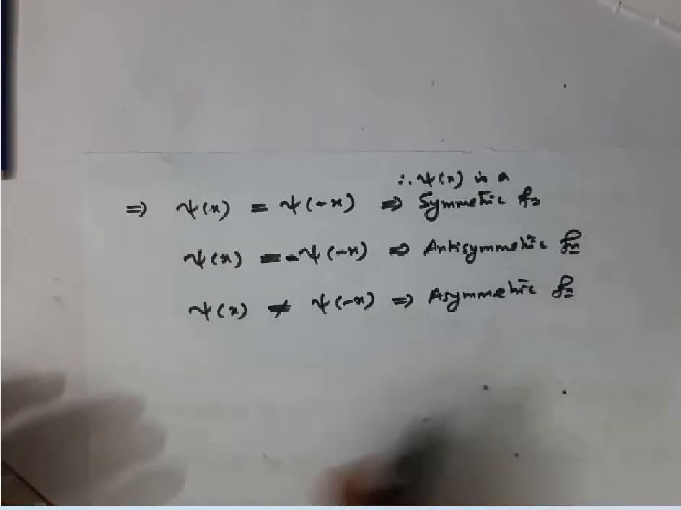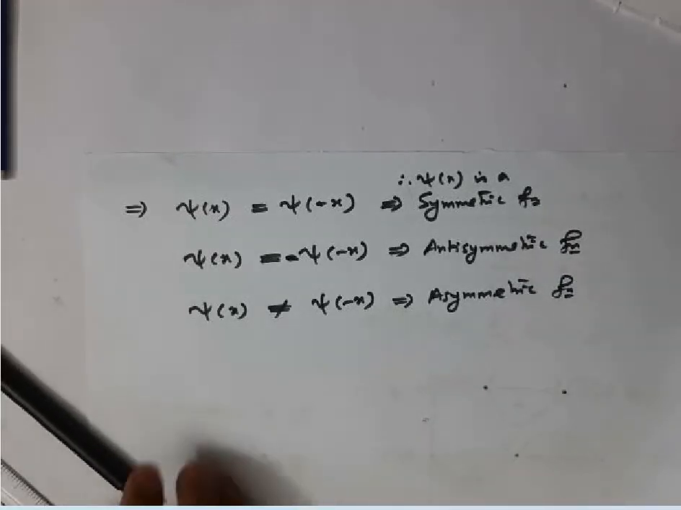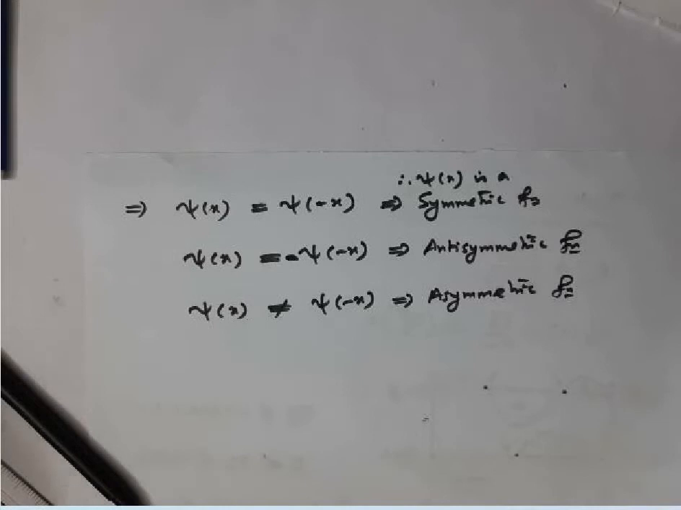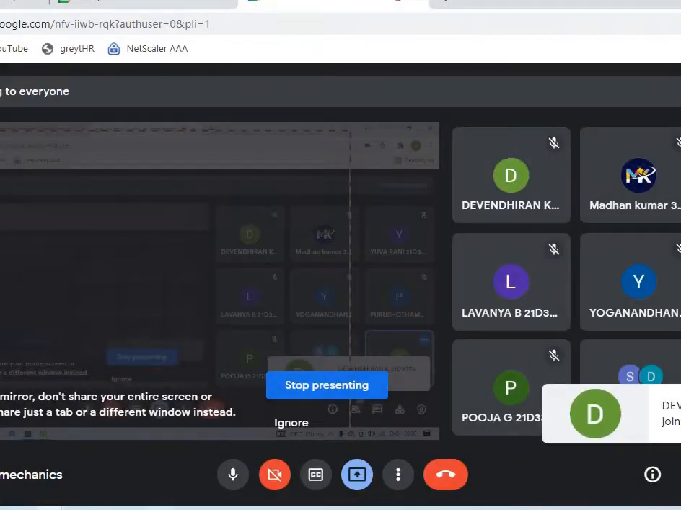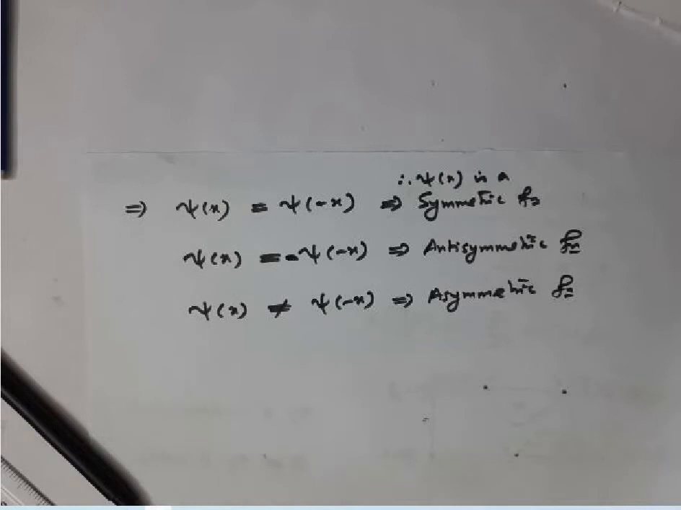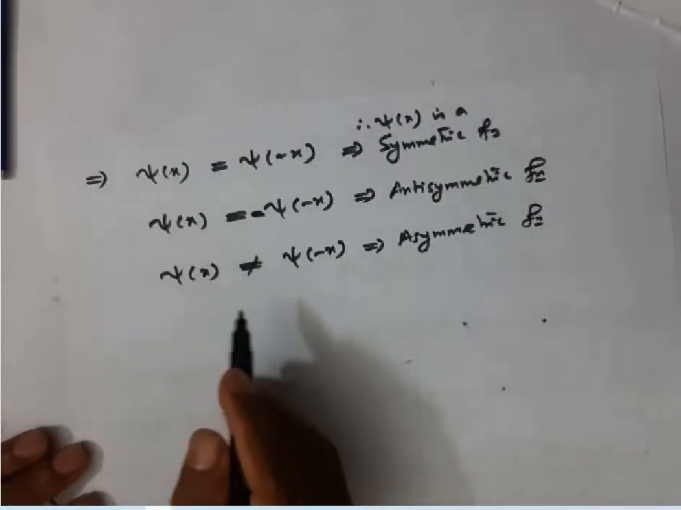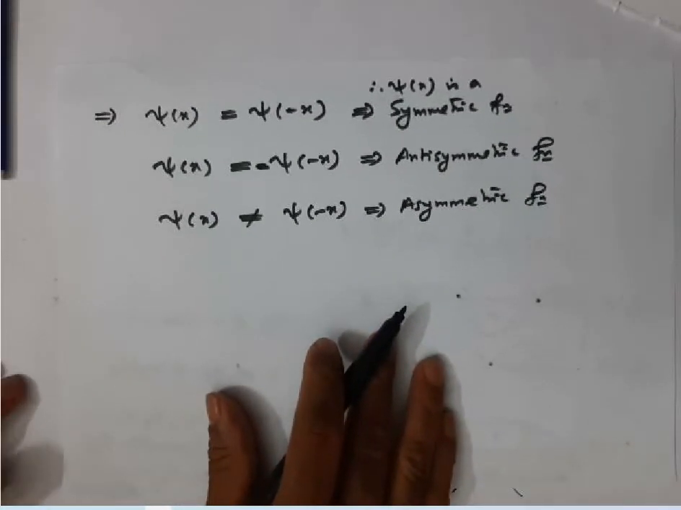Now try to understand what is meant by a symmetric function, what is meant by an antisymmetric function, and what is meant by an asymmetric function. So we have these functions right now. This is a very important one, keep this in mind.